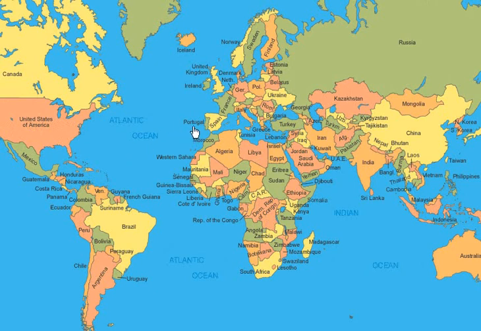Now, the predominant power at this time is Portugal, and they're unhappy because they want a little chunk of the western lands. And so in 1494, the treaty actually says that they're going to divide the world right down the middle. And what we see is that anything east of this line is going to be Portugal, and anything west is going to be Spain. This is important because today in Brazil, the predominant language is Portuguese, and the predominant language in the western part, in Mexico, Central America, and South America, is going to be Spanish. So this is why it's important to understand this split with Portugal and Spain, and again,